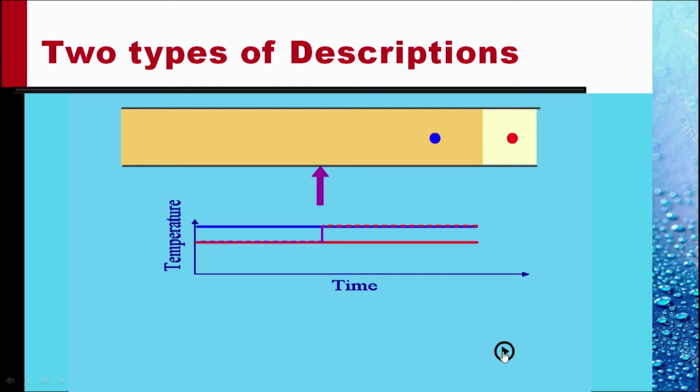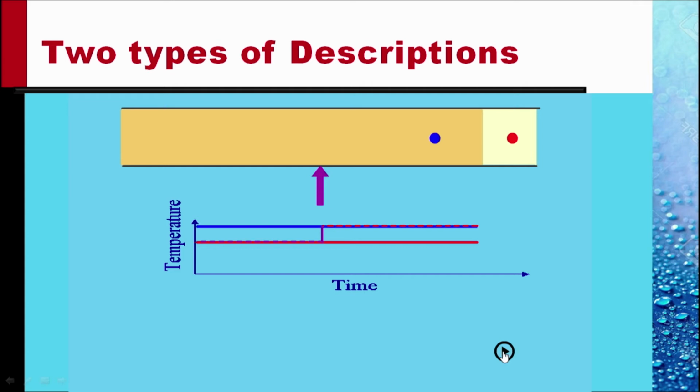You would notice that the red probe is constantly measuring a constant temperature of the fluid with a lower temperature. The blue probe is constantly measuring the temperature of the hotter fluid, the darker yellow fluid.